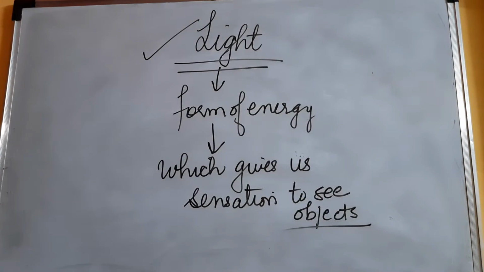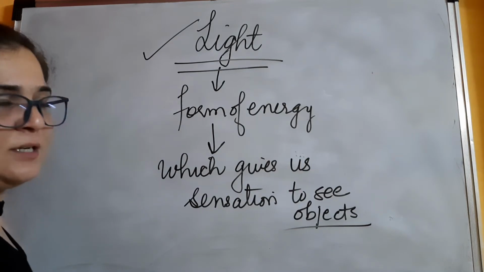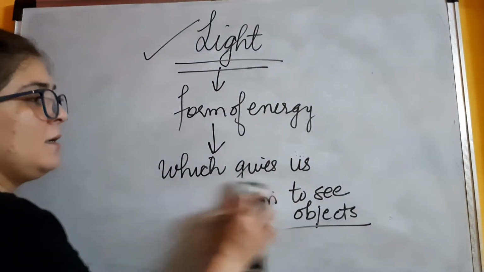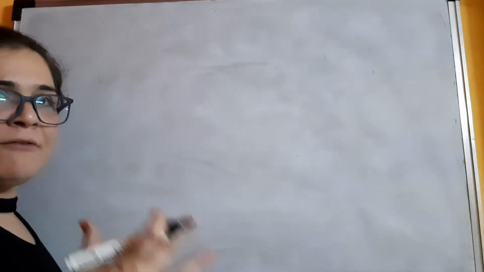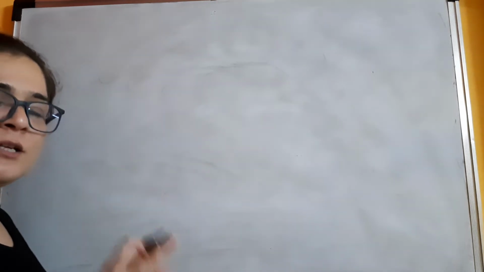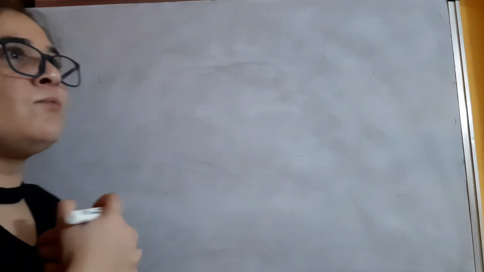Before we move ahead, because we are going to talk about the phenomena related to light, reflection and refraction to be very specific in this chapter, I want you all to know that these two are not the only phenomena which are related to light. I'm going to name a few things. Maybe you are aware of it, and if you are not, there is no need to get confused. It is just to let you know what exactly is light, and what are the various phenomena of it, what is the nature of light.